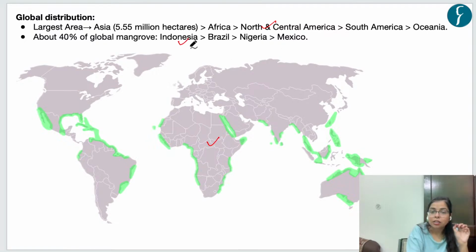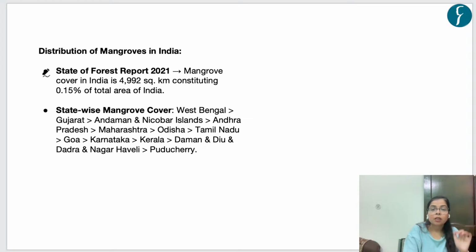And the largest mangrove plantation is present in Indonesia. Okay, and now let's see the distribution of mangroves in India. As per the State of Forest Report 2021, the mangrove cover in India is increasing. So, mangrove cover in India presently, as per this report, is 4,992 square kilometer, and it constitutes 0.15% of total area of India. And this mangrove plantation area has increased as compared to previous years.